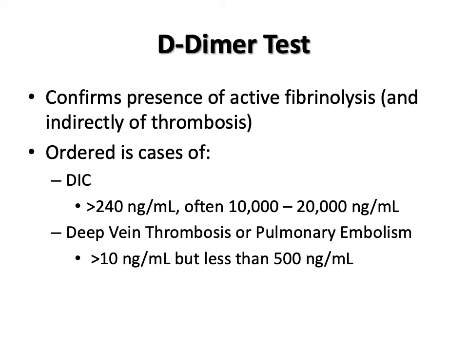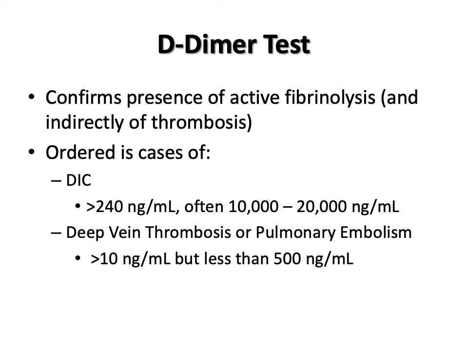Normally, FDPs, including D-dimers, are present at a concentration less than about 2 nanograms per mil. Fibrinolysis yields values of FDPs and D-dimers generally above 200 nanograms per mil.